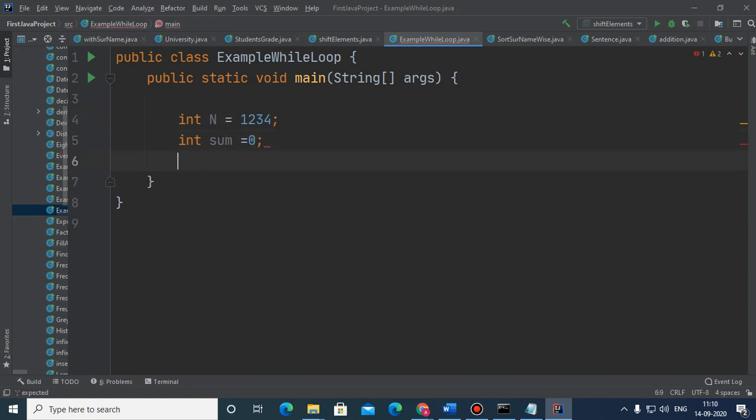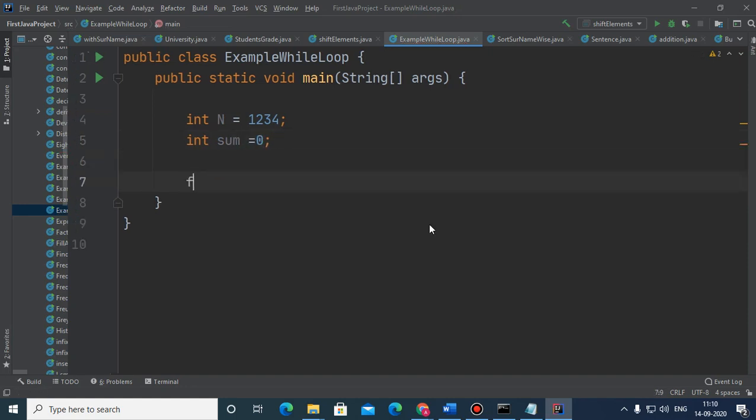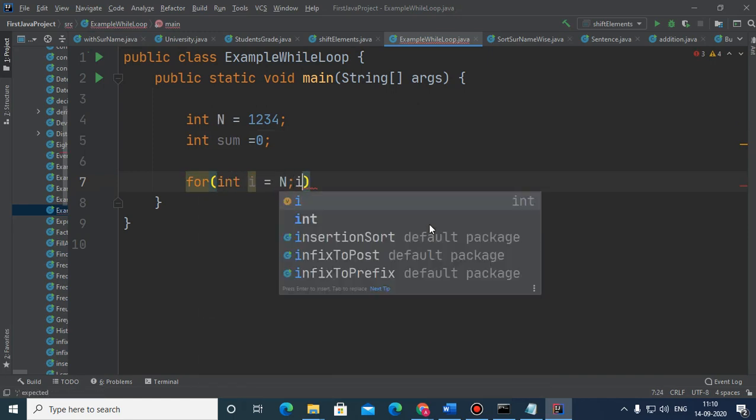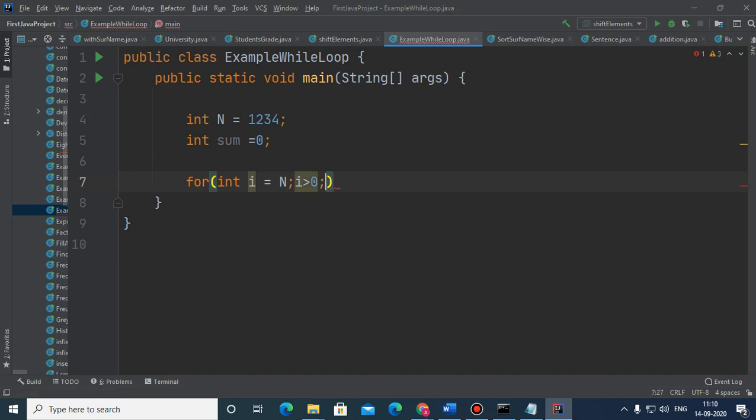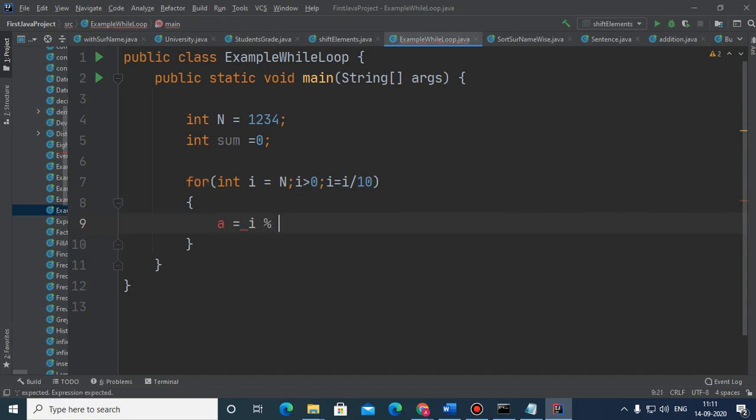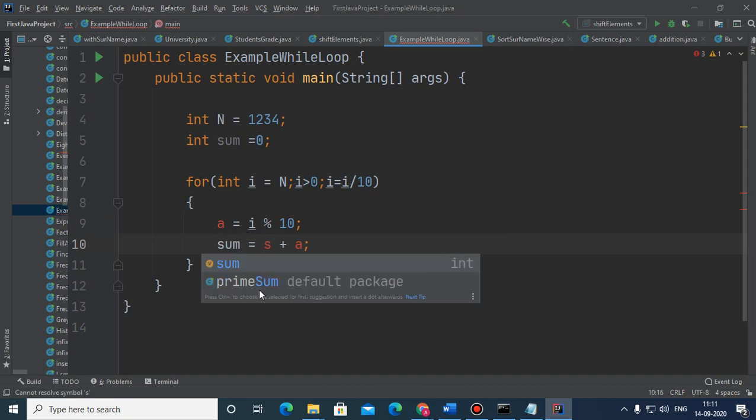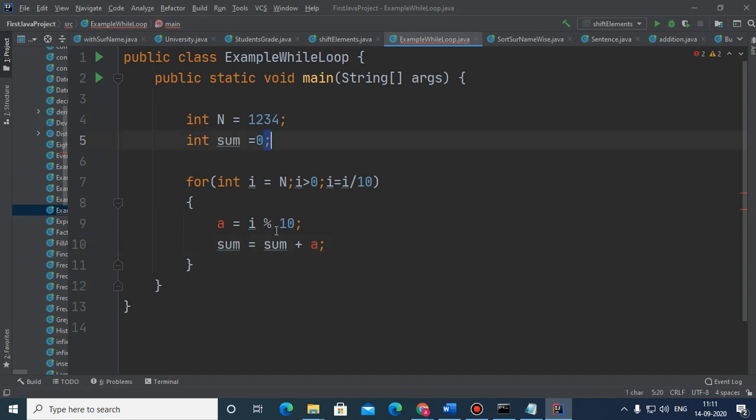of the digits using the for loop, we have written this syntax, that is this loop goes from n, and here i is equals to i by 10. If you remember, the same I have explained, and here s is equals to s plus a, and that s is nothing but the sum.